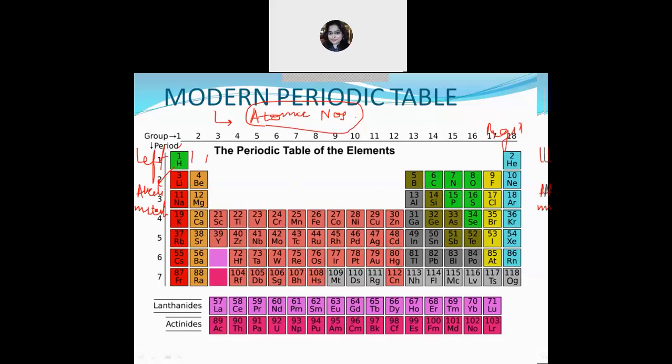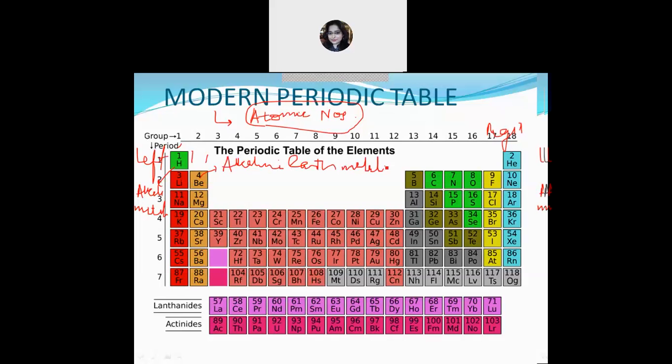They are called alkali metals because they form strong alkalis with water. Then group 2: in group 2, we have beryllium, magnesium, calcium, strontium, barium, and radium. They are known as alkaline earth metals.